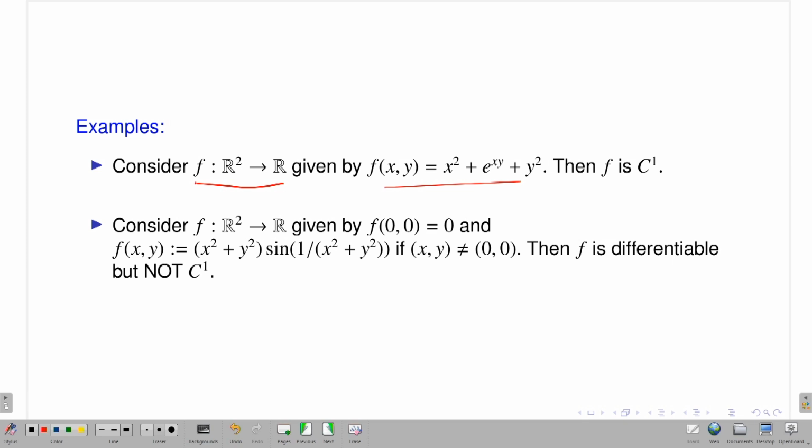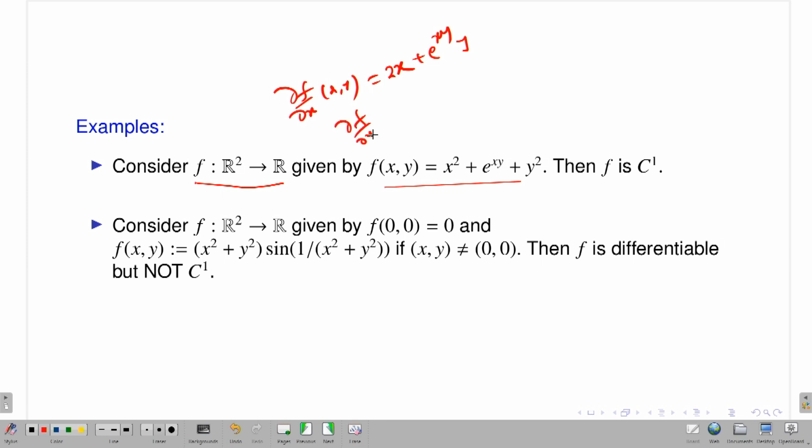That's very easy, right? f is given like that, and you easily calculate del f del x just by keeping the second variable y constant. You just take the derivative, thinking of it as a function of the single variable x. So what is del f del x at the point (x, y)? You can easily calculate, right? This should be 2x, and e to the power xy times y. That's it; y square is a constant, so its derivative is 0.